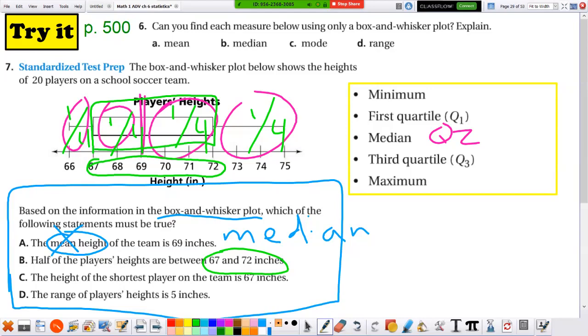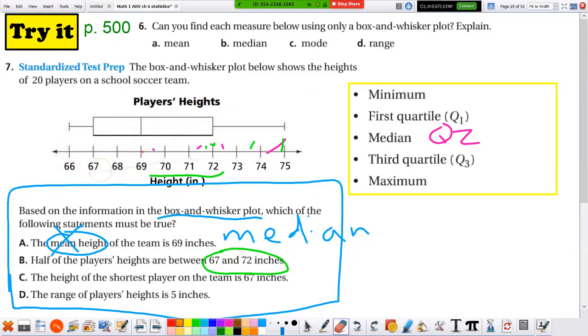So my box is getting a little messy here. Clean that up so we can see it. So 67 and 72, yeah, that's half the people because this is 1/4 and this is 1/4. They're all quartiles. So that one is true. Well, let's see, are these others true? The height of the shortest player is 67.